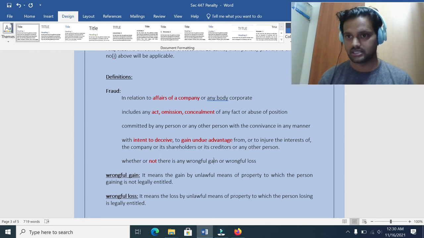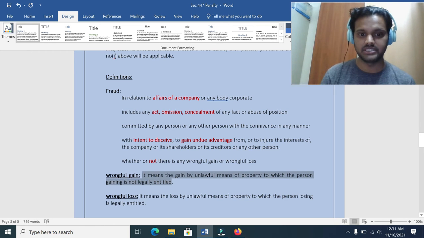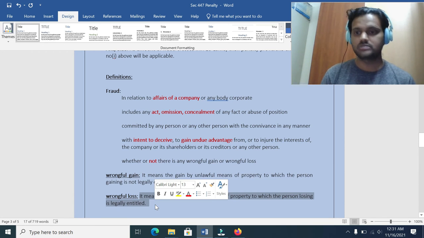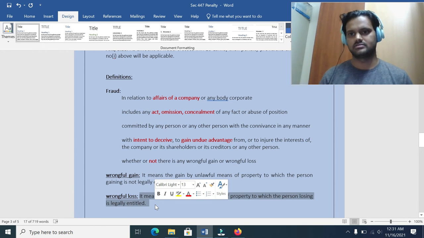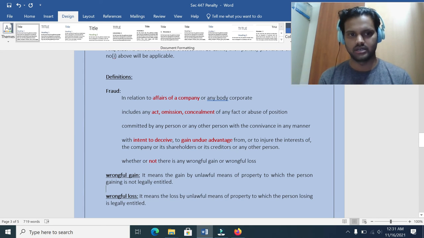If somebody does a business illegally, that is illegal gain. That is a wrongful gain. Simple, that is the definition. It means a gain by unlawful means is a wrongful gain. Similarly, loss by unlawful means is a wrongful loss. Simple definition. These two you can go through. Very, very simple. And the fraud definition is very, very important compared with these three. Go through it once.